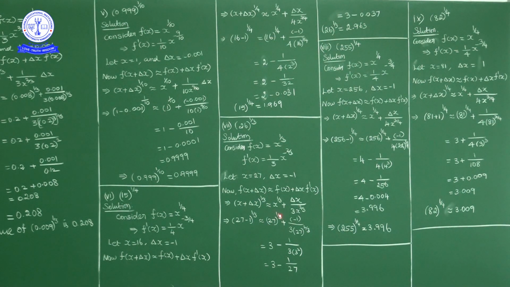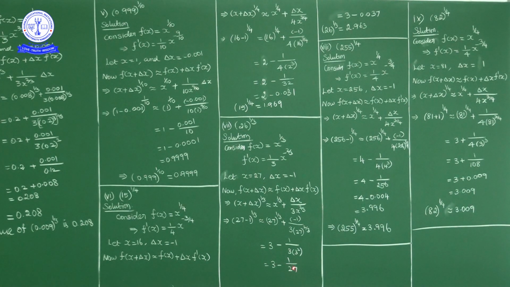Now 27 power 1 by 3 is 3. So 3 minus 1 by 3 into 27 power 2 by 3. 27 we can write as 3 cube power 2 by 3, so the 3 cancels to give 3 square. Okay. So 1 by 3 into 3 square. 3 square is 9, 9 into 3 is 27.